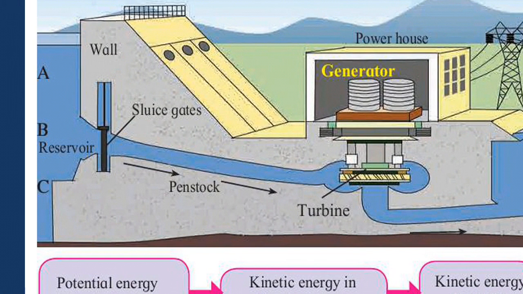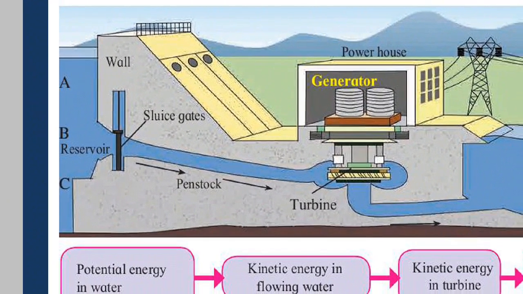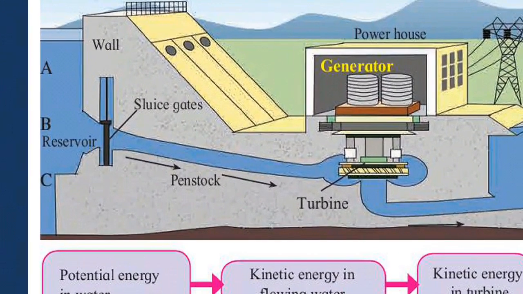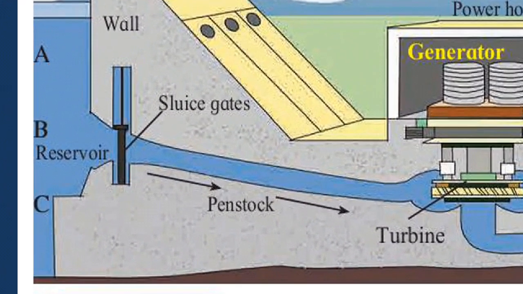This wall that you are seeing has a height of approximately 300 or more meters, and due to this wall we have stored a large amount of water here.